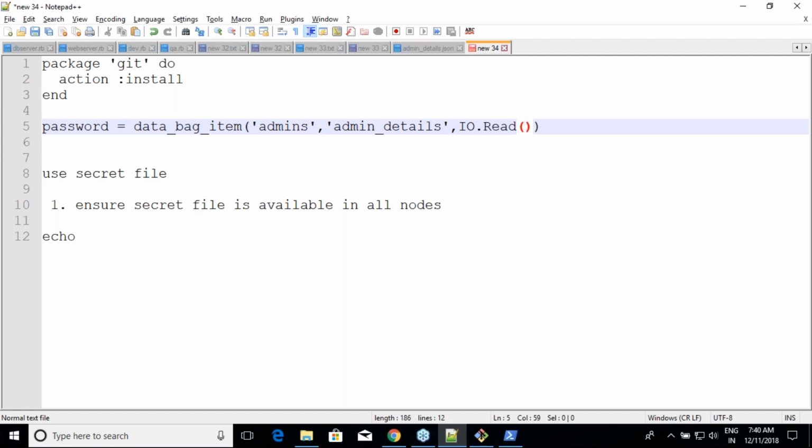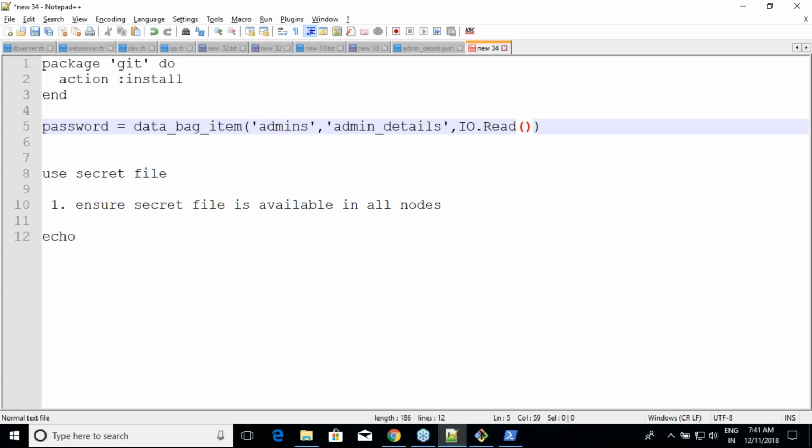In that case, you might need to work on these things, right? So what is the whole point of data bag now? Encrypting sensitive information. Sensitive information doesn't just mean passwords. It could be some other things also, right? So for that case, we use data bags.